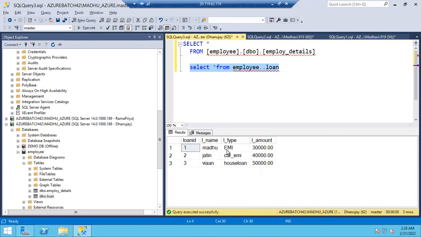If you are a member of the data reader role, however many tables there are in the database, you can read all the tables, guys. Why? Because I am not mentioning on which table you need access. Simply, I gave data reader permission on the particular database, so you are able to read all the tables in the database.